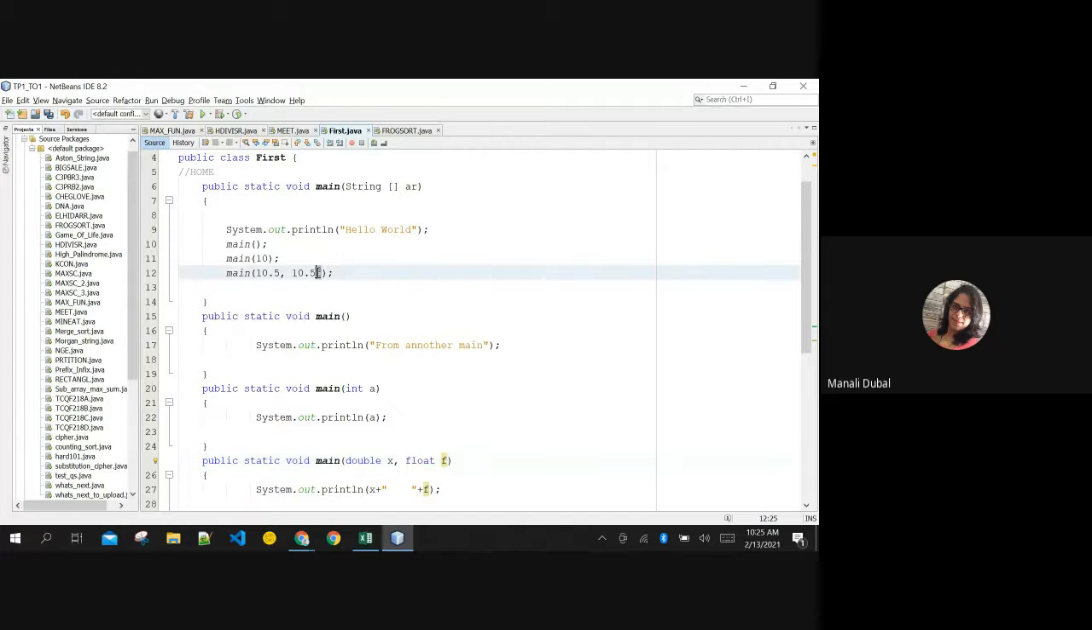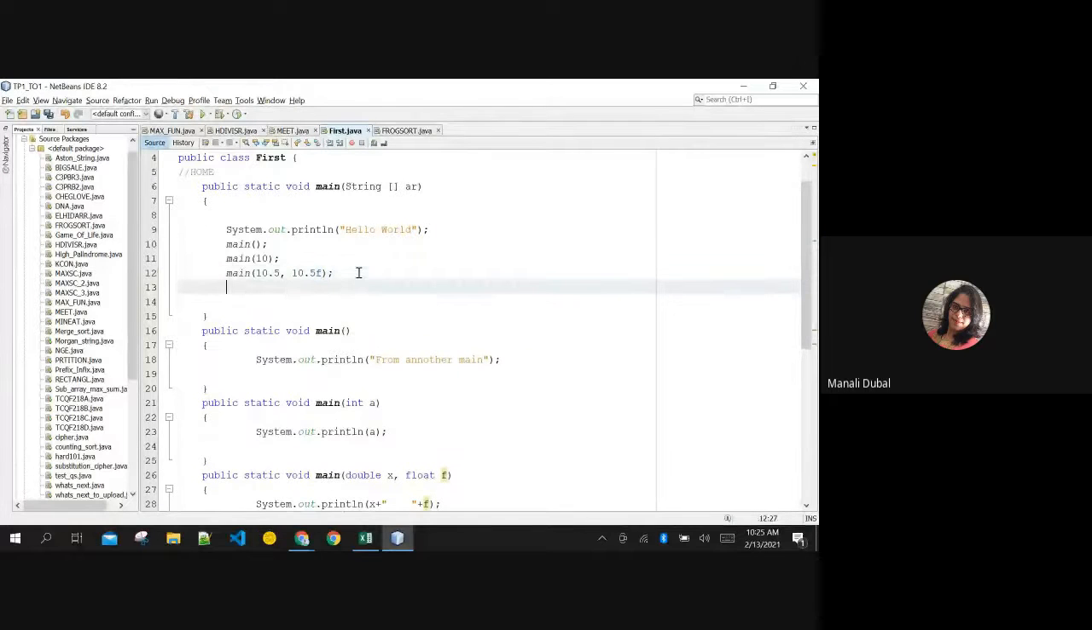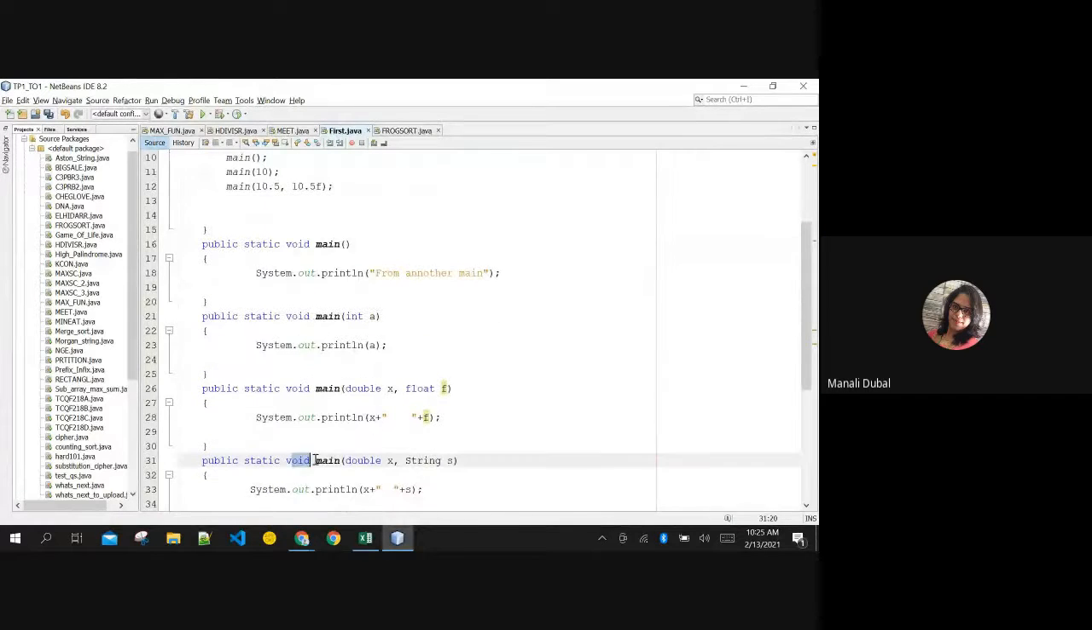The F you need to mention. Do you remember these data types? Were you awake in that lecture? F is used for differentiating between double and float, right? If I want to call this function, I have to pass here main with some double parameter and some string.